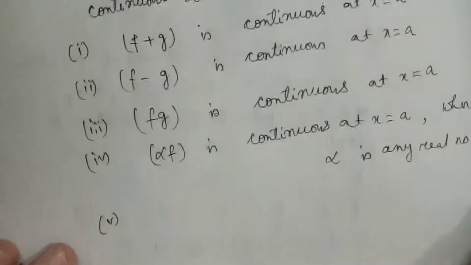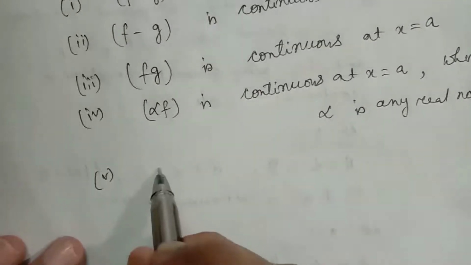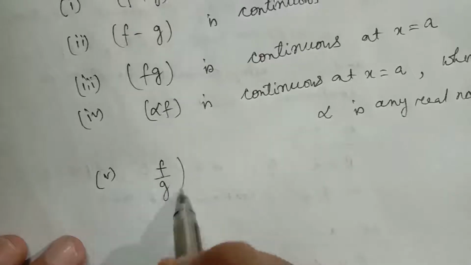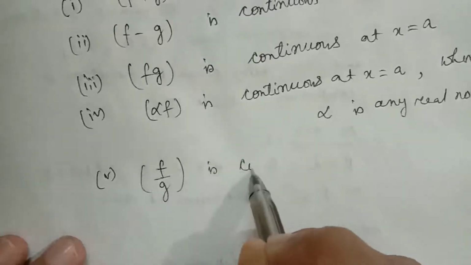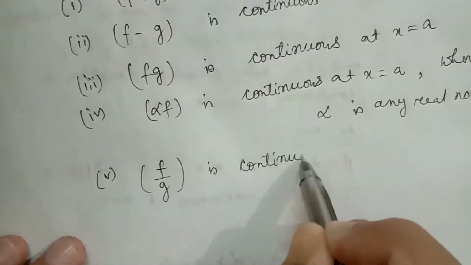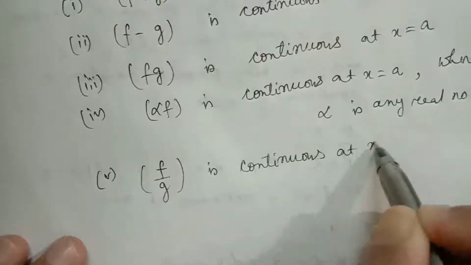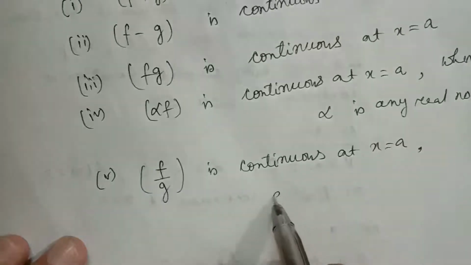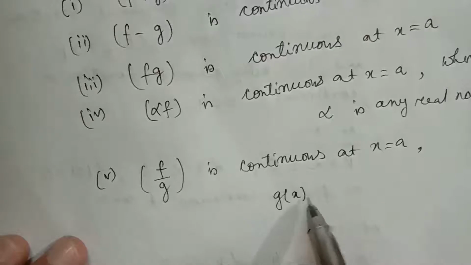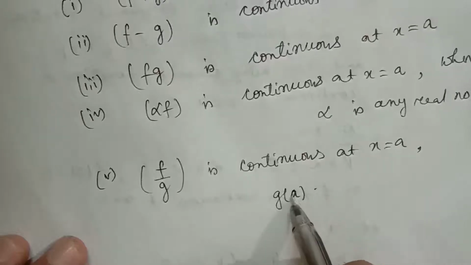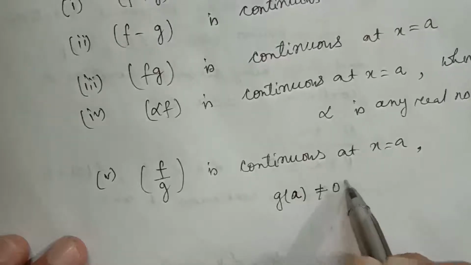Number 5, f by g is continuous at x equal to a, provided g of a is not equal to 0.